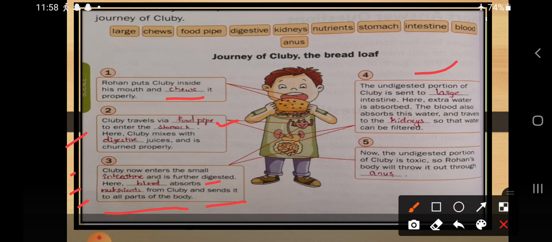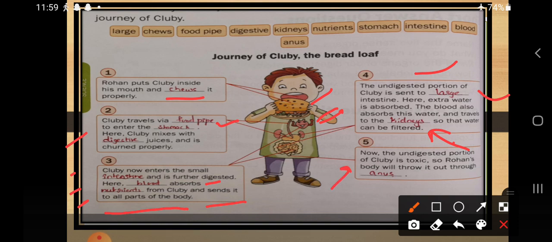In the fourth step, what happened? We have to digest the food. Whatever requirements are there for the food, we keep as it is, and waste water or waste material we have to remove from our body. So the undigested portion of the clubby is sent to the large intestine, and here extra water is absorbed, and the blood also absorbs this water and also travels to the kidney so that waste can be filtered. So what is the function of kidney? It is the filtration of all the waste materials.